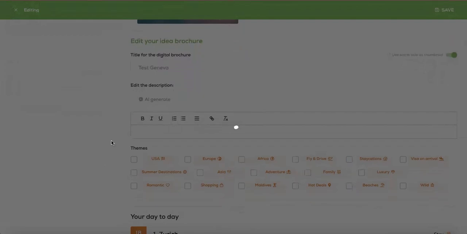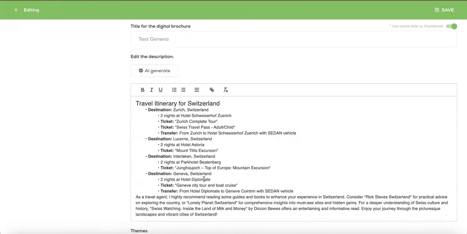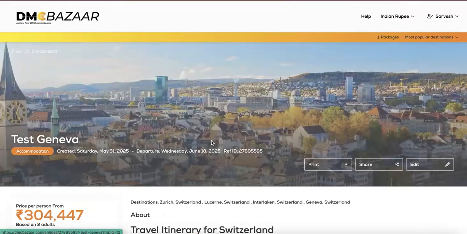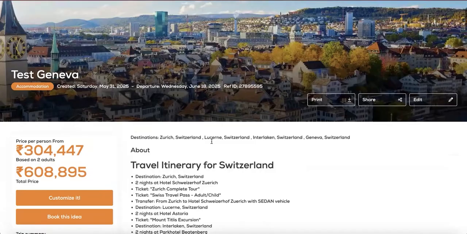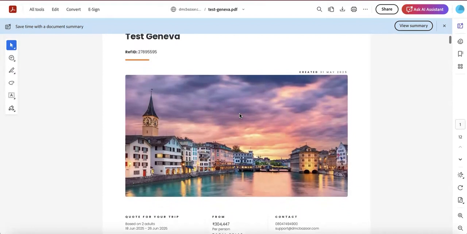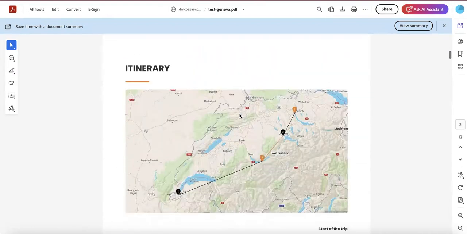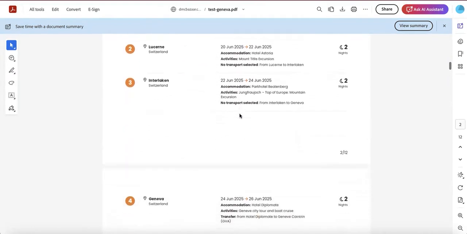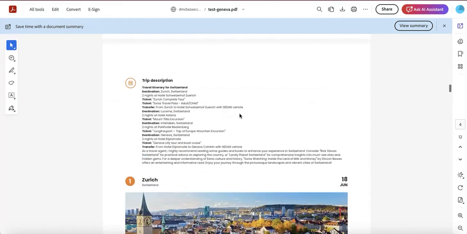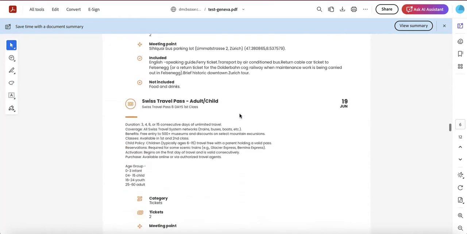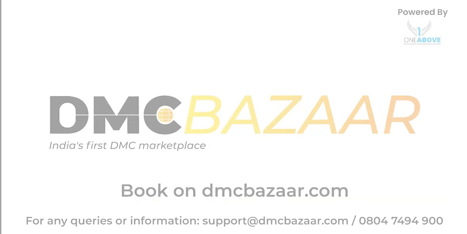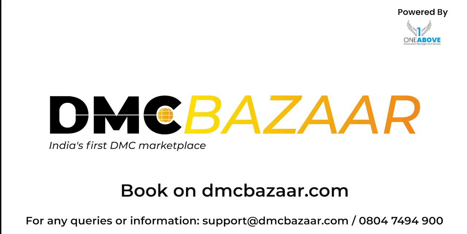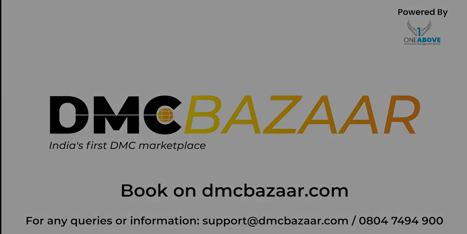Click on AI Generate for a brief overview of the itinerary and inclusions. Save this as a brochure and email it to your guest instantly. Print it on your letterhead and confirm a complete Swiss itinerary with hotels, Swiss Pass, arrival and departure transfers, and all the inclusions in less than 10 minutes. A descriptive, detailed itinerary on your letterhead as your product can be sent to your guest and confirmed instantly only on dmcbazaar.com.